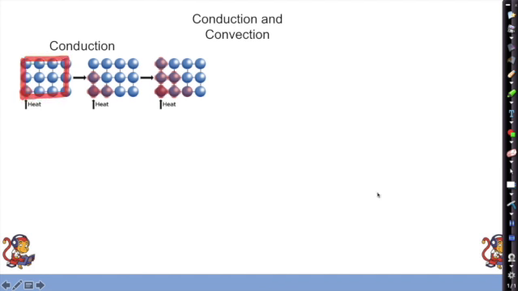As I give them more heat to start off with, only the very nearby particles are vibrating more, but gradually every particle next to that will start to vibrate more as they collide into each other. They're going to bump into each other and pass on this kinetic energy until eventually the whole rod would end up being heated and warmed.